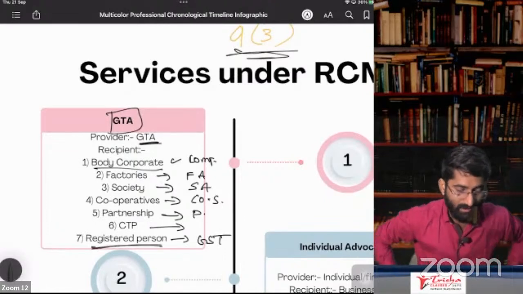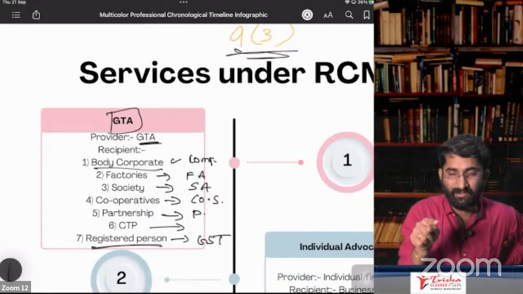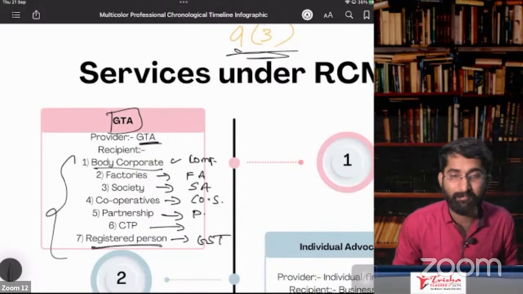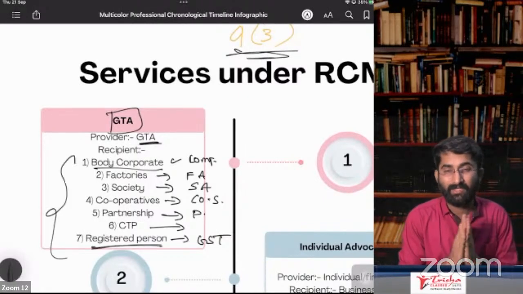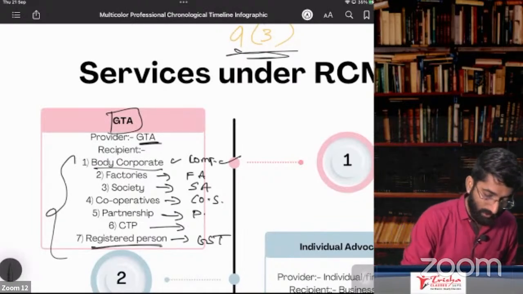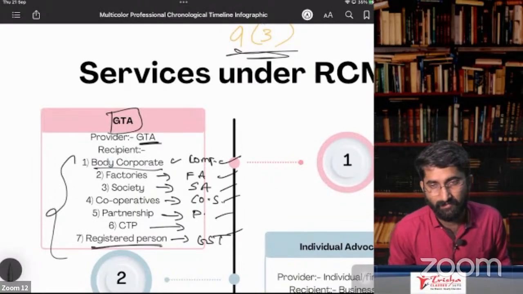Okay. So in all these cases, the recipient is the one who is registered under GST. See, all these people have to pay under RCM. RCM, reverse charge mechanism, the recipient has to pay under RCM. So if you are any of these persons, you have to pay under RCM. Clear?